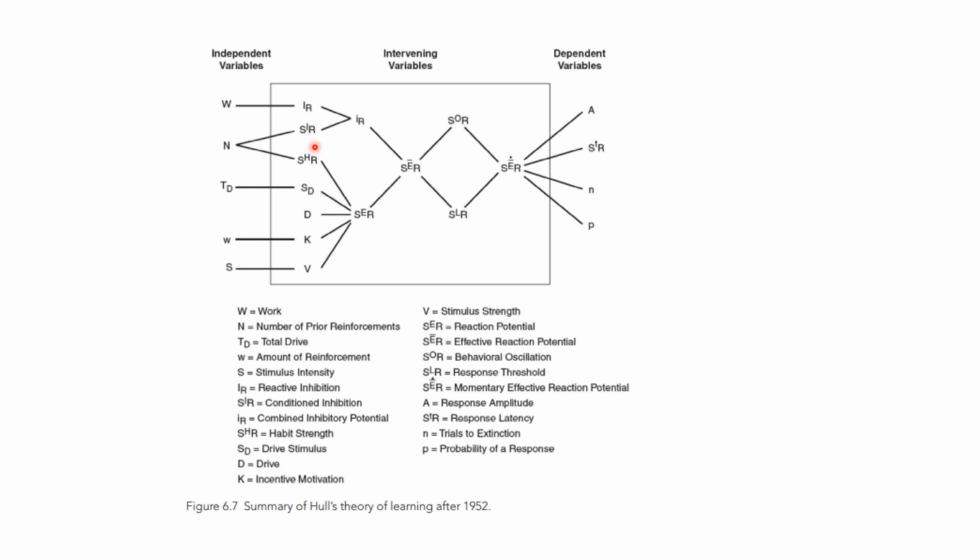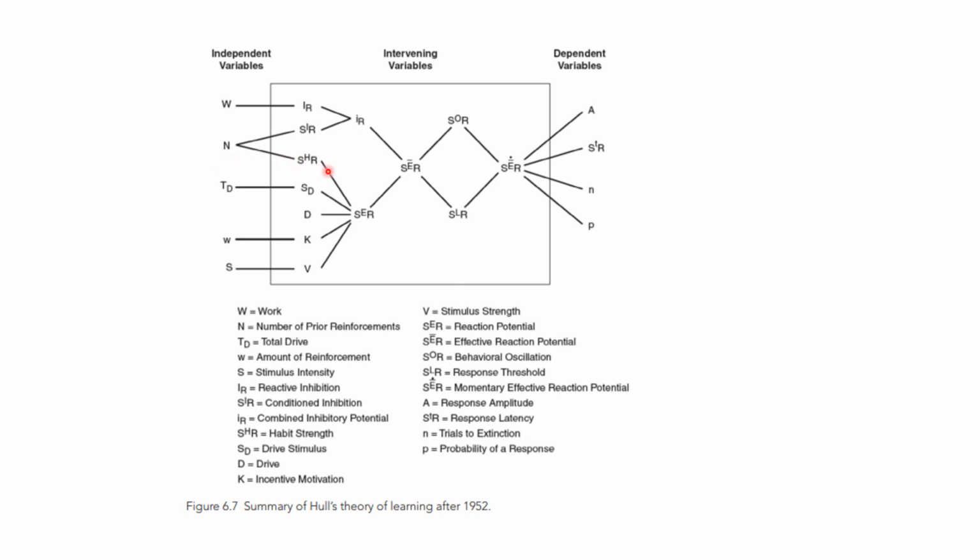What is conditioned inhibition? A human being or an organism or animal gets conditioned, or pairs the fatigue and conditions not responding as a reinforcement. That is the SIR, and that is related to the independent variable, the number of prior reinforcements.